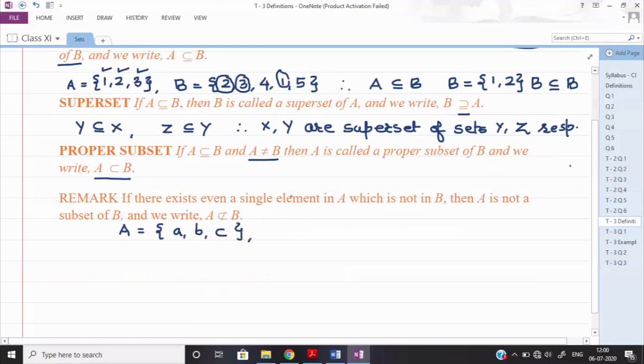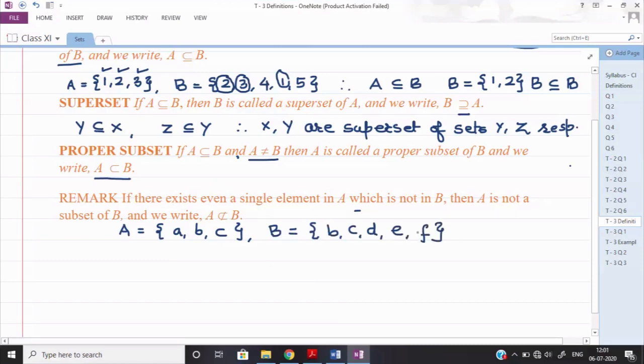And if I take the elements of B as B equal to {b, c, d, e, and one more, f}.